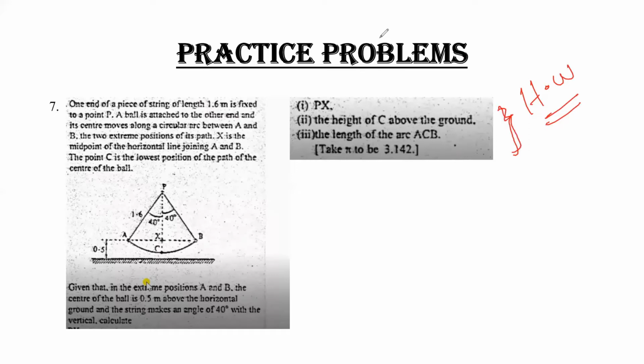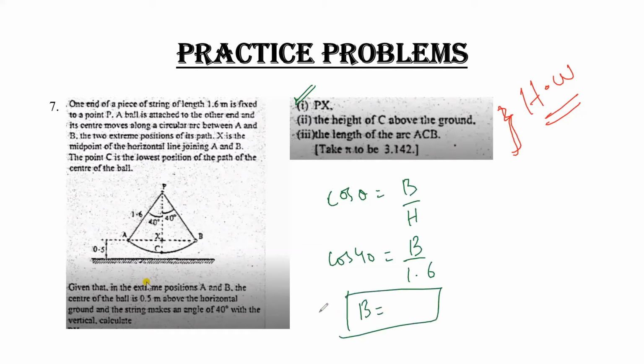How can you solve this question? First of all, they ask you to find out the value of PX. The value of PX is from this point till this point. So how can you find out the value of PX? If this is your angle, that means this is your base. Clear? So the formula for PX is cos theta equals base upon hypotenuse. cos 40 equals to, you have to find out the value of base, and hypotenuse is provided, that is 1.6. After multiplication you will directly get your answer for base. Clear? This is your part 1.